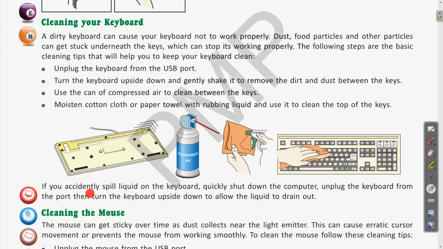And if you accidentally spill liquid on the keyboard, quickly shut down the computer, unplug the keyboard from the port, then turn the keyboard upside down to allow the liquid to drain out. Clear?